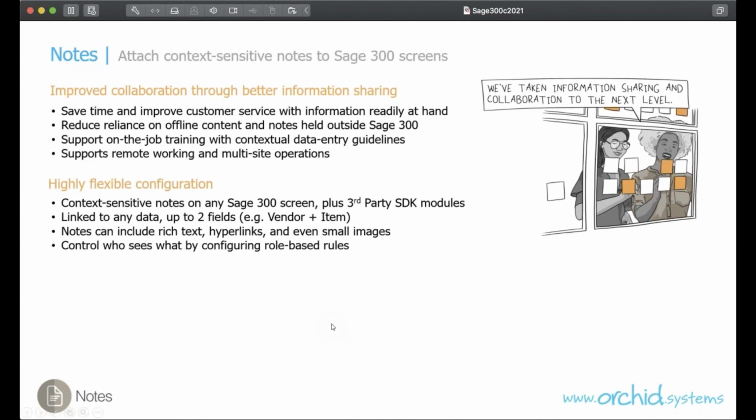Now, while it's beyond the scope of today's presentation, notes can also be used in conjunction with other Orchid modules for an even wider range of options. If you're using optional tables, you can configure more structured notes for Sage 300, and again, they apply to master files, transactions, and third-party products.